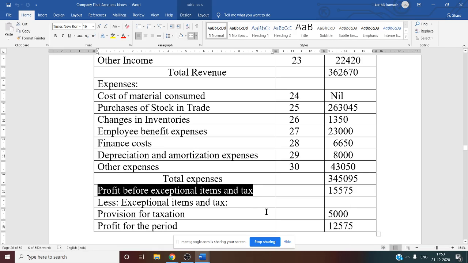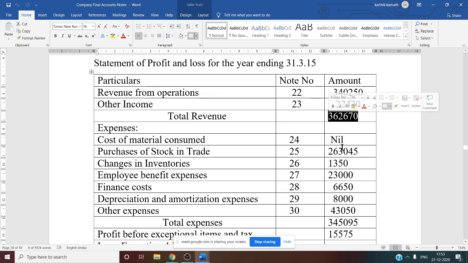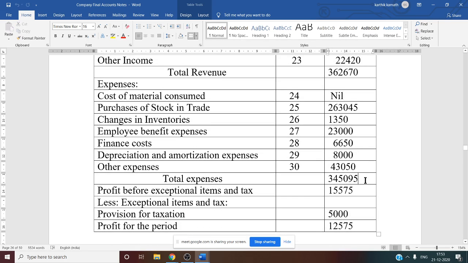So how to get this profit before exceptional item and taxes? Total revenue answer minus total expenses answer. Total revenue answer, that is 3,62,670, minus total expenses answer, that is 3,45,095. If you do, you will get the difference amount, that is the profit, that is 15,575.